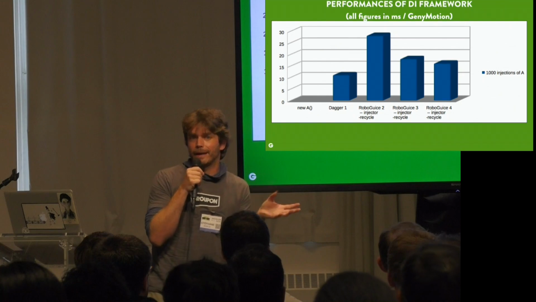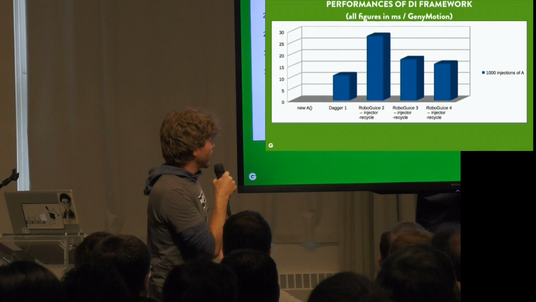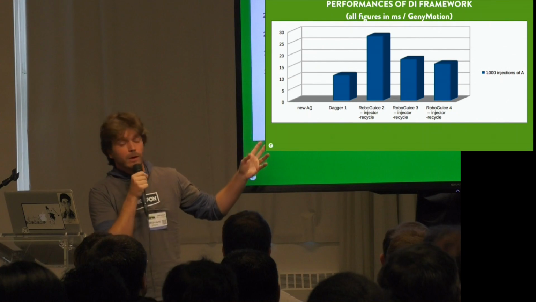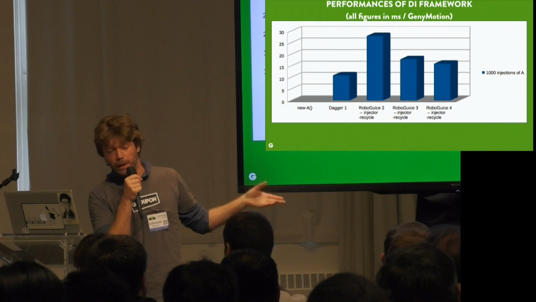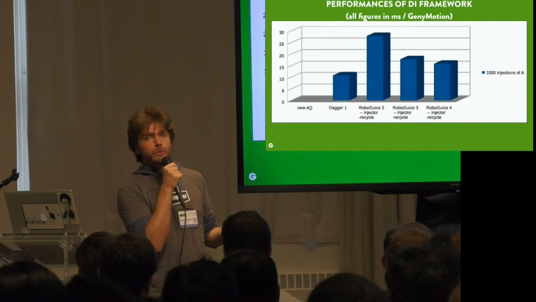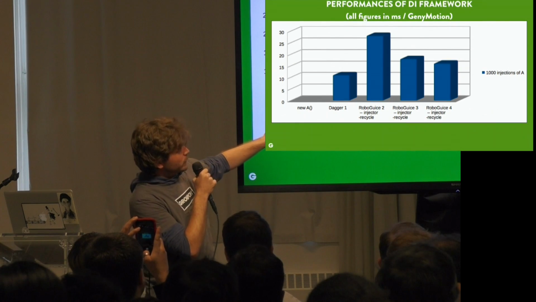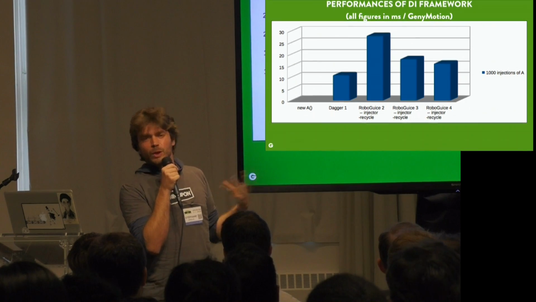So let's say you got a class A with a single dependency B, very straightforward, empty classes. So if you want to create 100 instances of A with the dependency B, if you use new A, which is also going to trigger the creation of the dependency B, then if you do that 1,000 times, it almost takes no time.